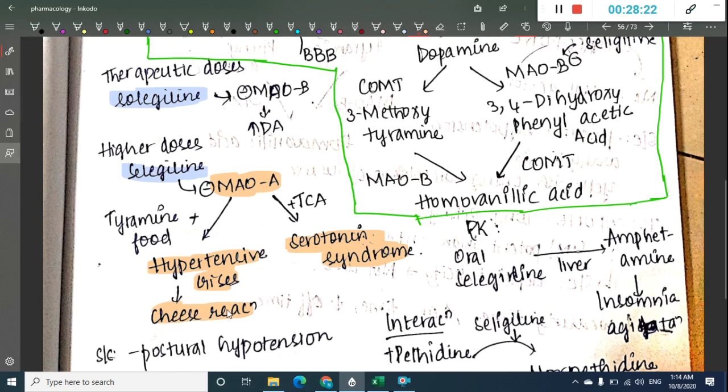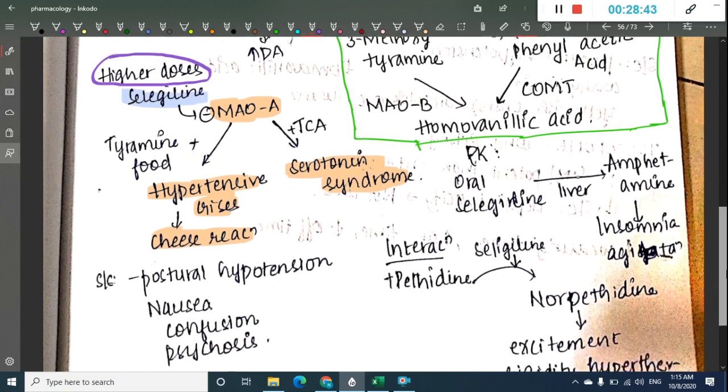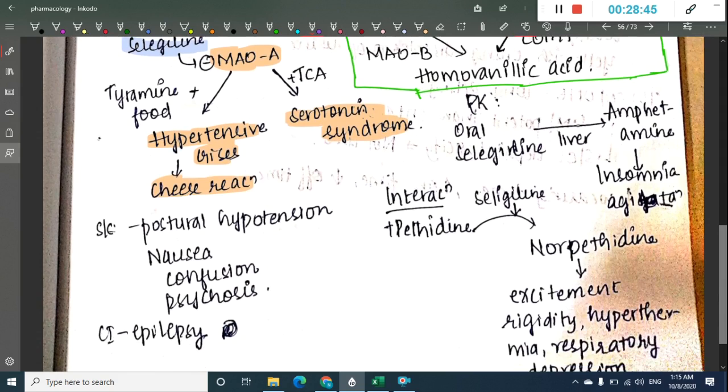So at therapeutic doses it has a good effect in decreasing Parkinson's disease, but at higher doses it has side effects because it inhibits monoamine oxidase A also. Monoamine oxidase A is important for degradation of tyramine in foods, and when tyramine is not degraded by monoamine oxidase A, it causes hypertensive crisis and cheese reaction.